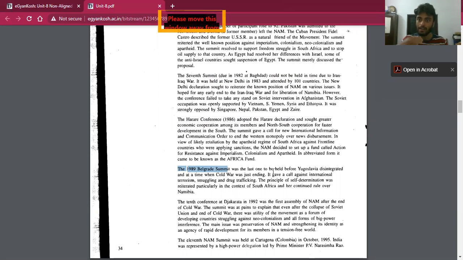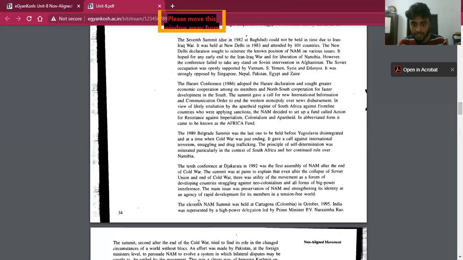After this summit, what happened is that in 1991 USSR was disintegrated and USA emerged as the only superpower. Now, the 10th conference at Jakarta was the first NAM conference after the end of the Cold War. Before the end of the Cold War, the last was the Belgrade Summit, and it was also before Yugoslavia's breakup.